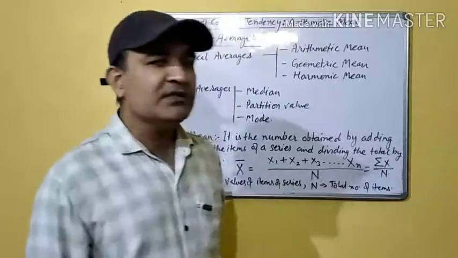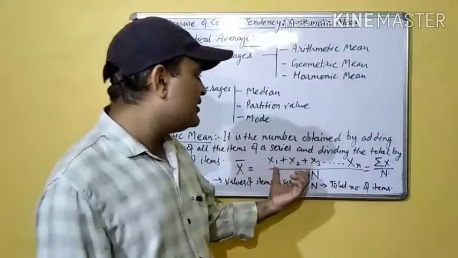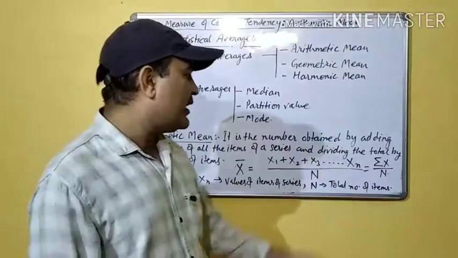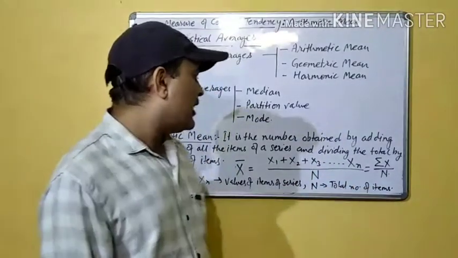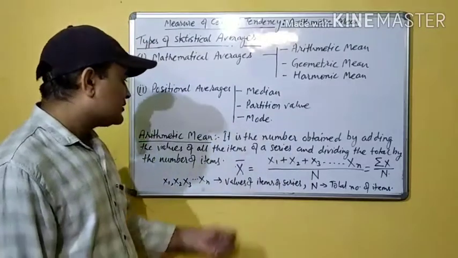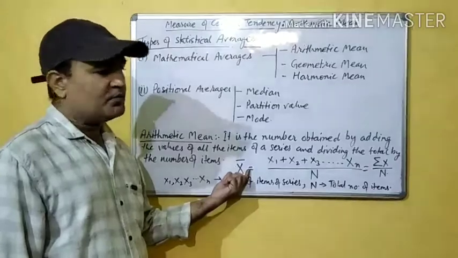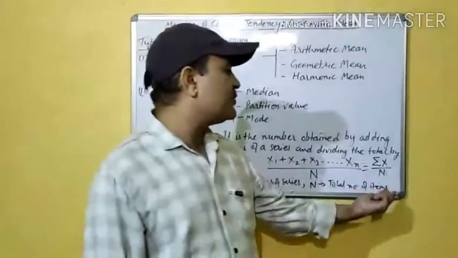Here summation x is the sum of each and every value of the items present in the data series and n is the total number of items. And arithmetic mean is represented by x bar. So x bar is equal to summation x by n.